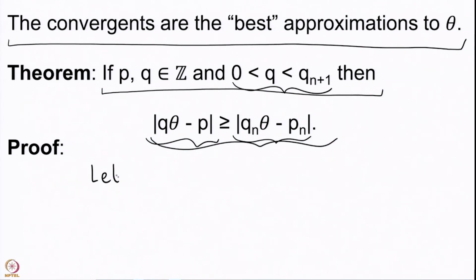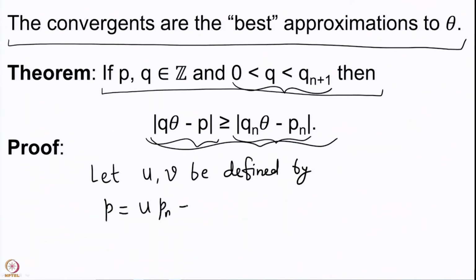So, let u comma v be defined by p equal to u pn plus v pn plus 1 and q equal to u qn plus v qn plus 1. So, note here that we are defining the two integers u and v, but we are defining them in a convoluted way, we are not defining them straight away.